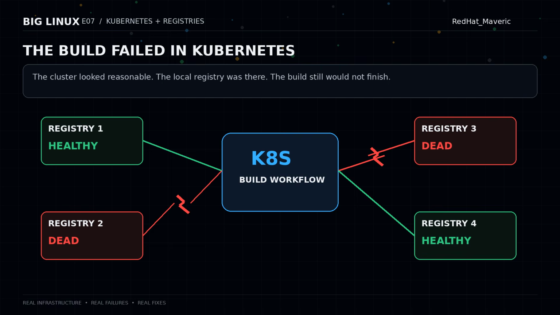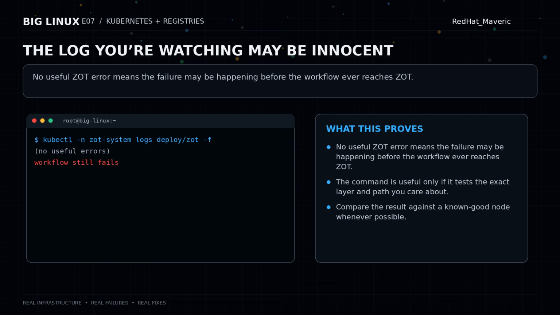The environment had multiple registries configured as sources for the cluster profile. Some of them were healthy, two of them were not. The build still referenced packs and images that depended on those dead registry entries. So the workflow would get part of the way through, then fail when it needed content that only existed through a registry endpoint that was no longer working.